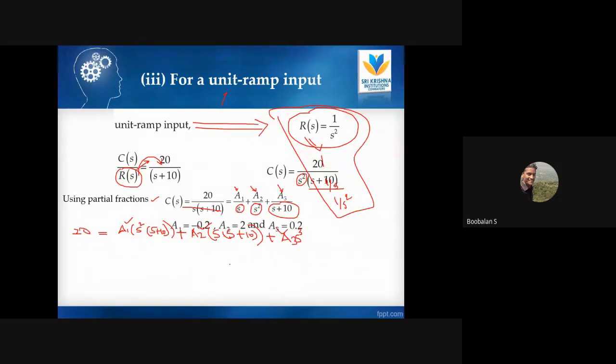So my a1, a2 values will be minus 2, 2 by 2, right? Just substitute over here, and now you can apply the inverse Laplace transform. Then we can easily take the inverse Laplace transform, that is minus 2 plus 2t plus 2 into e power minus 10t, right? So this is the response. These are the things we have already seen, so I'm going to finish up this one.